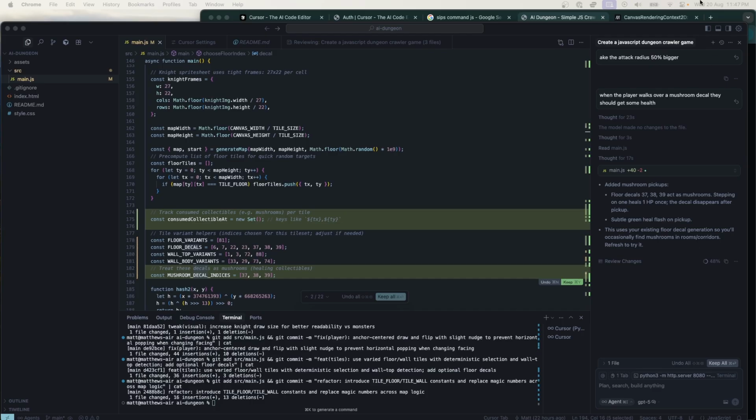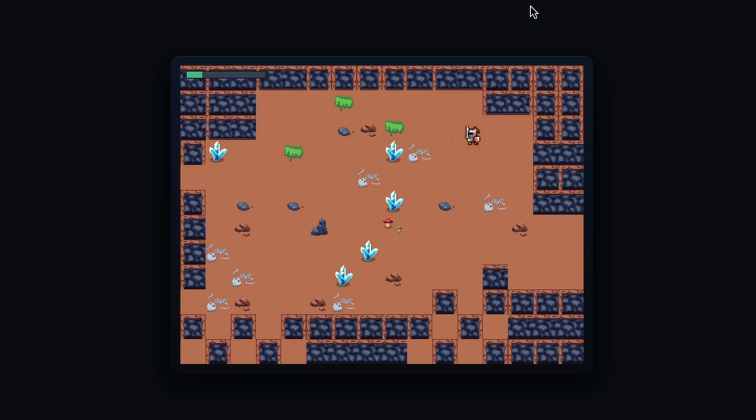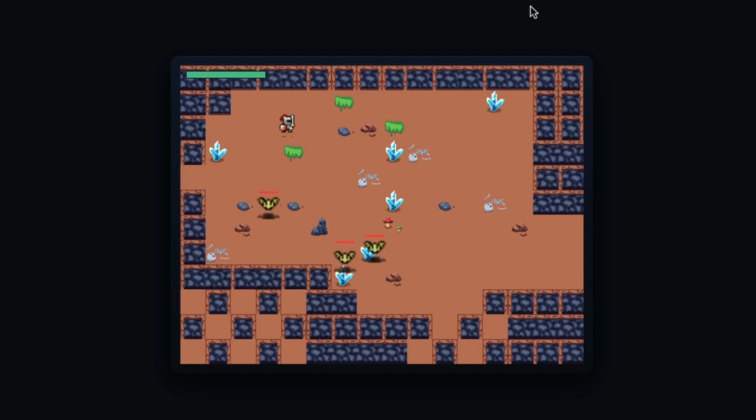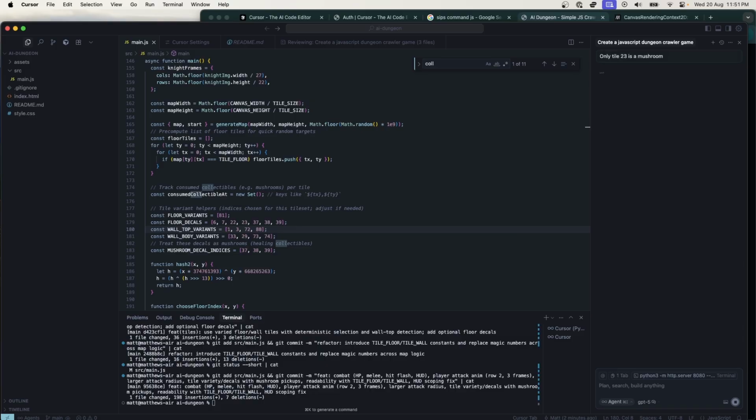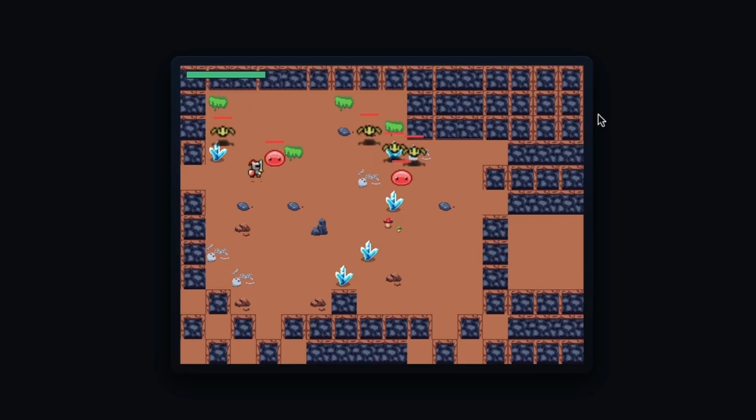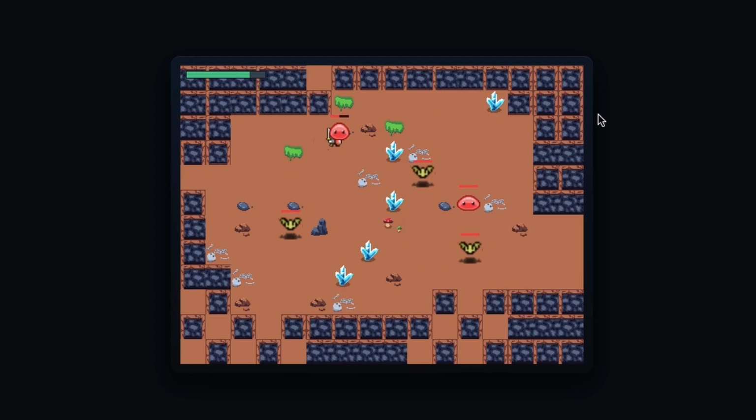Subtle green health flash on pick up. I like that, it's a nice touch. All right, let's see what happens. Oh, walking over those things did something. Actually, I should let myself get injured a bit. Now I'll walk over that. Oh, I got some health. It's kind of got the idea. Okay, only tile 23 is a mushroom. Seems like that worked. Let's lose some health first. Where's the mushroom? There we go. Alright, cool. Why are there always fewer mushrooms? There's something strange about that.